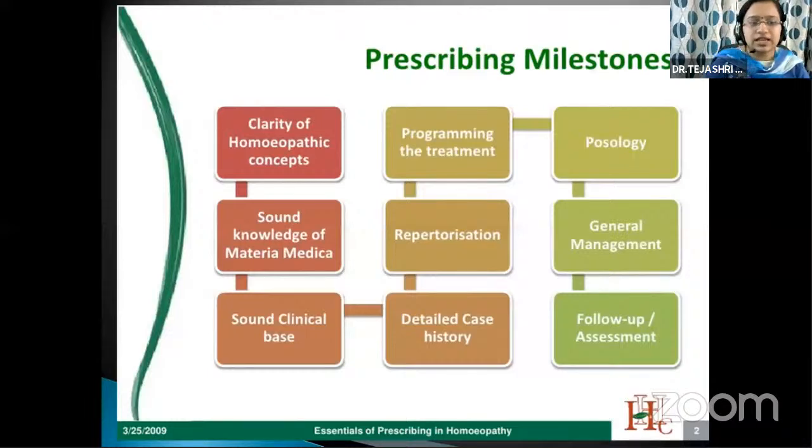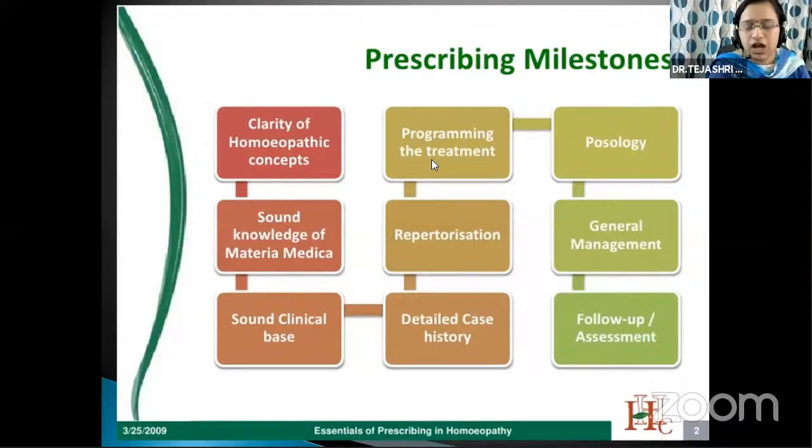Second, sound knowledge of materia medica is important for the prescription. Next, sound clinical base, the knowledge of medicine. Next, the practical part of homeopathy, that is a detailed case history. After taking the detailed case history, we have to analyze and evaluate the case, then start the repertorization.